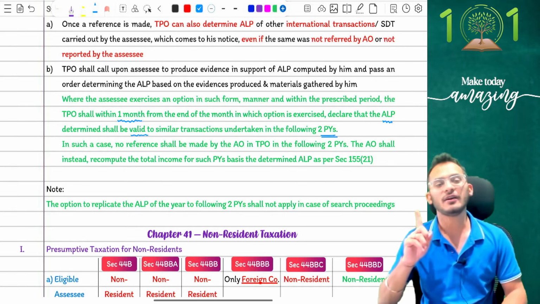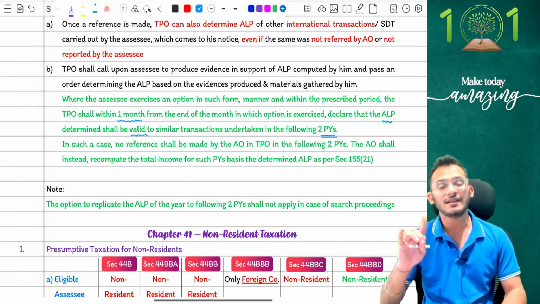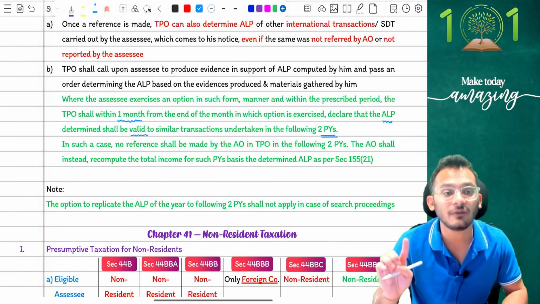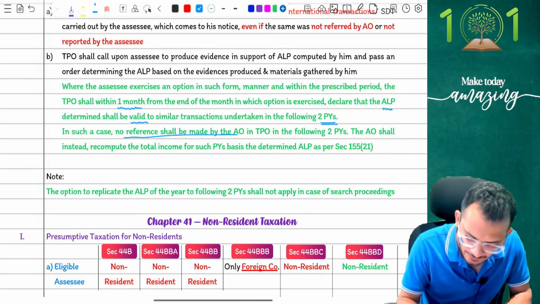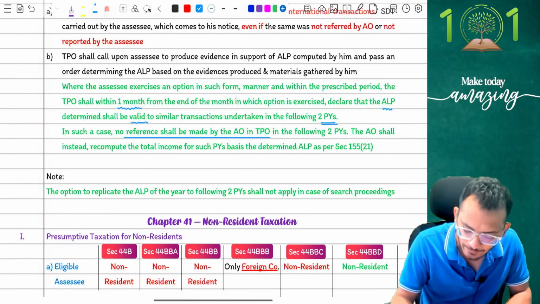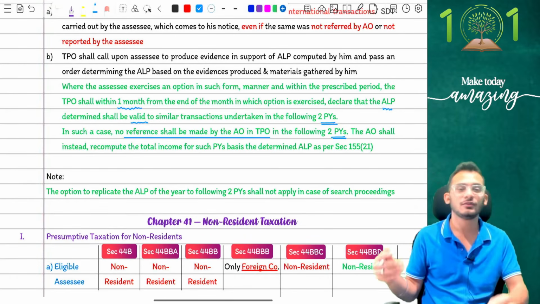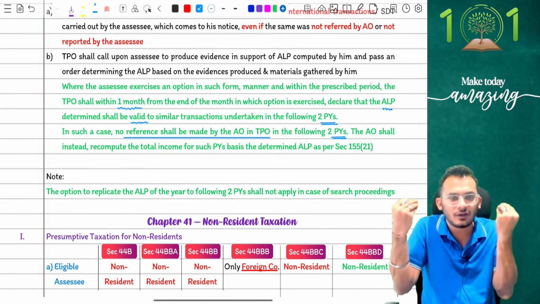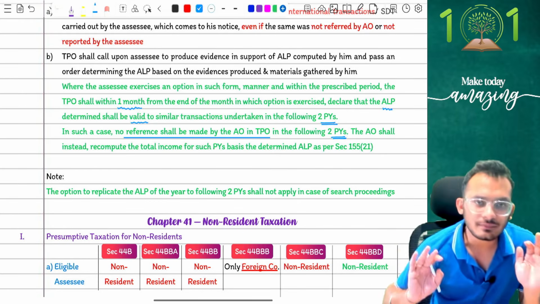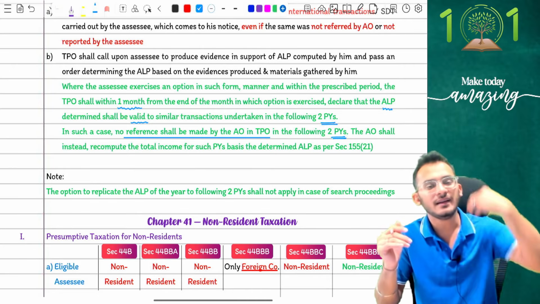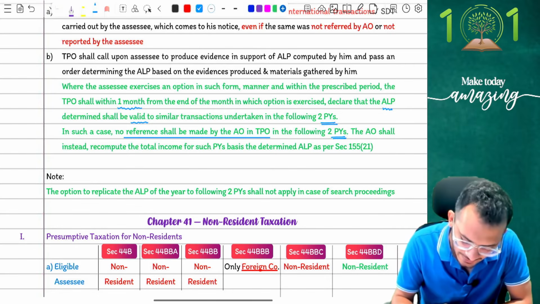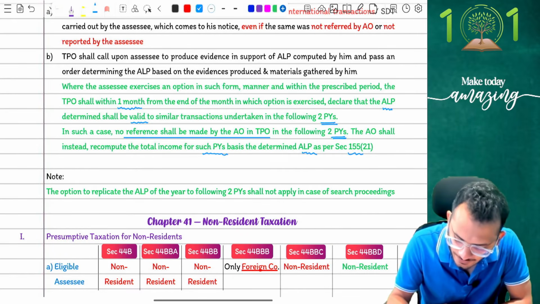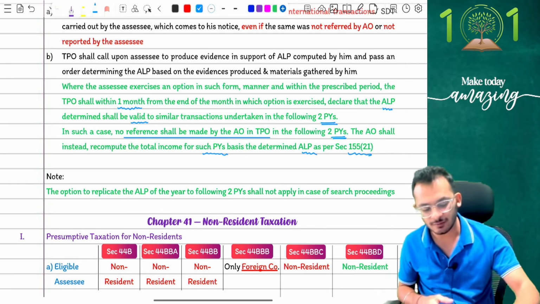Which means for 1 year, if I have determined ALP, the assessing officer will take the same ALP for the next 2 years after I make an application to him. In such a case, no reference will be made by the assessing officer to the TPO for the following 2 years. The assessing officer will say, let the assessing officer handle it. The AO shall instead recompute the income on the basis of the determined ALP for the assessment years. And that is what the clarification is.